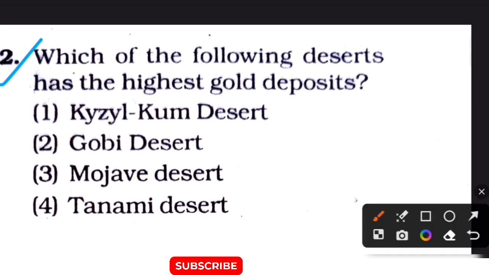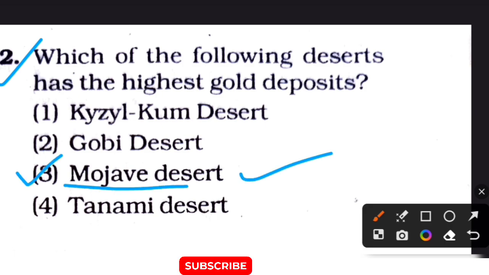Which of the following deserts has the highest gold deposits? Option 1 Kizil Desert, option 2 Gobi Desert, option 3 Mojave Desert, option 4 Tanami Desert. The correct answer of this question is option number 3 Mojave Desert.